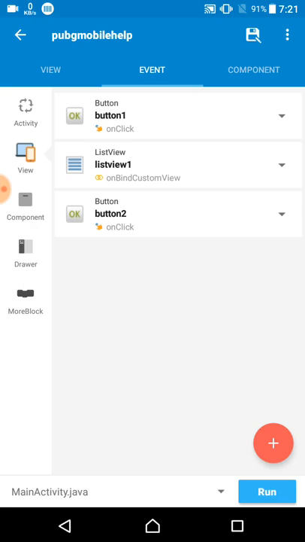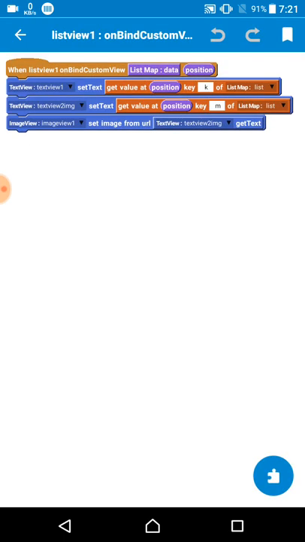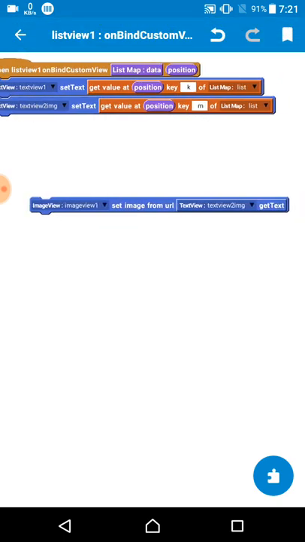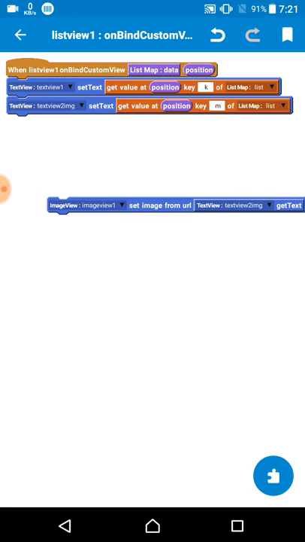After then come on the custom list view. So on the behind of the custom list view, you find I add two text views. On the text view, get the key at the position, so you can add the position from here.